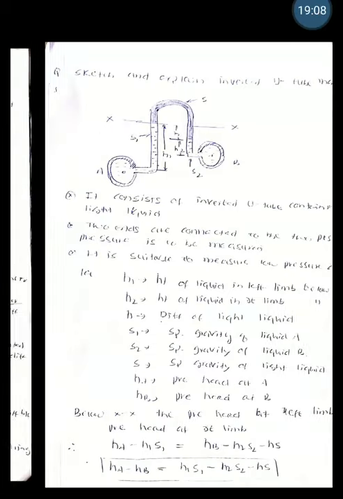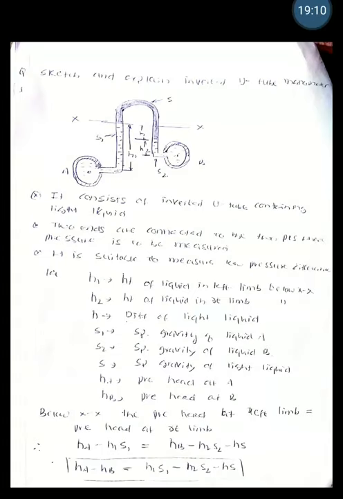Another type of differential manometer is the inverted one. As the name itself indicates, we can see in the figure that the U-tube is inverted here. It is almost the same, but the only difference is that the U-tube is connected to containers A and B in the inverted shape. The remaining part will be the same.